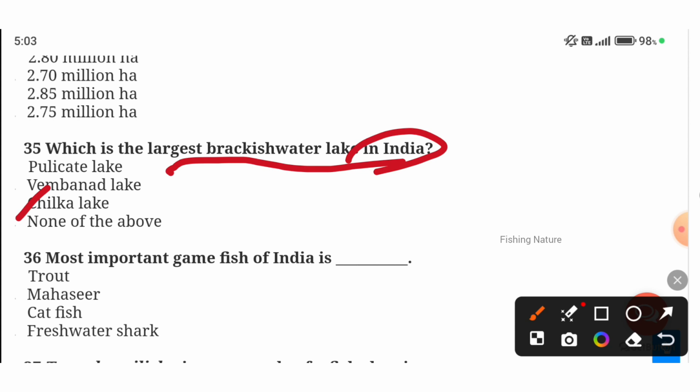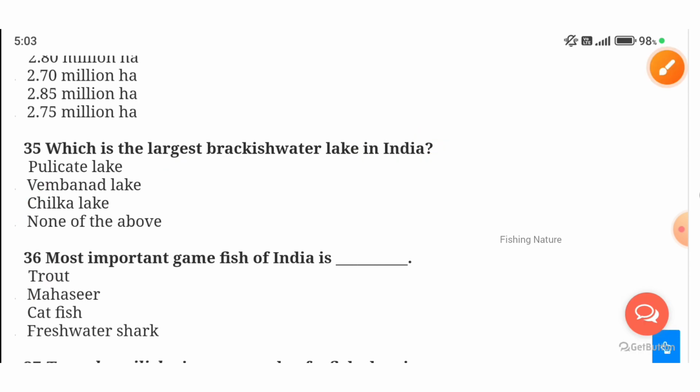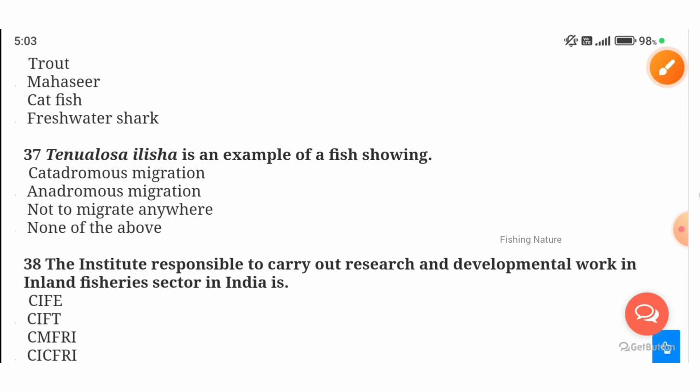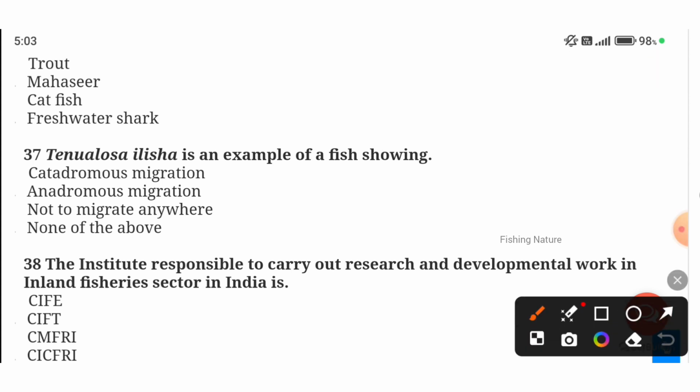The most important game fish of India. Which is the game fish in India? Mahseer is the game fish in India. Next, Tenualosa ilisha is an example of a fish showing catadromous migration or anadromous migration or not to migrate anywhere. From where does the fish Tenualosa ilisha migrate? It is an anadromous fish because it migrates from sea water to fresh water.